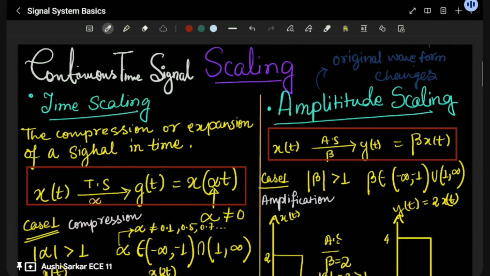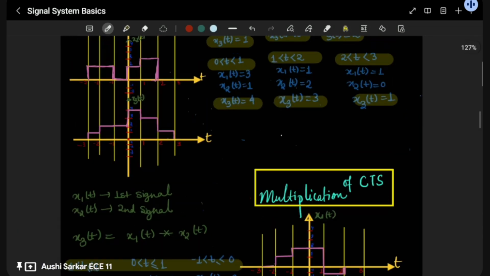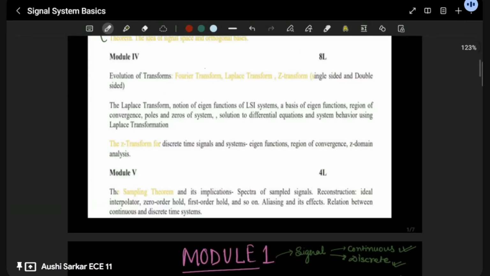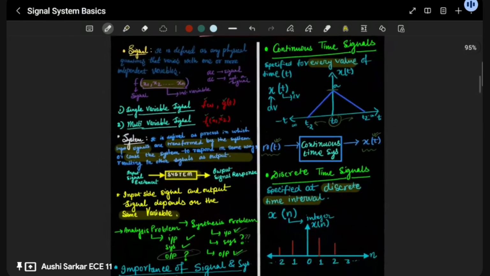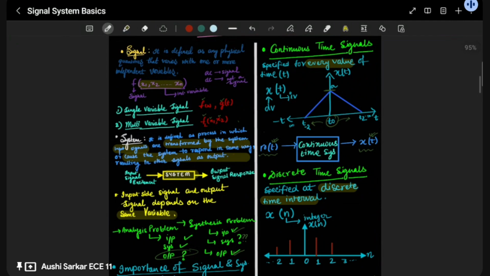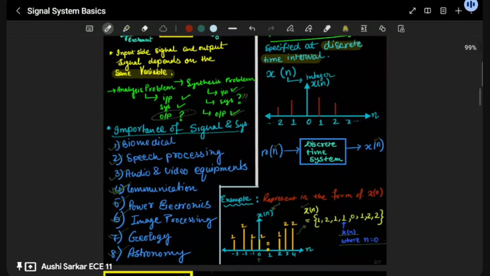Me, Ayushi Sarkar of third year ECE, will be continuing with the second lecture of Signal and System. So, I just want to give you a short recap of what we studied in our last lecture, the introductory ones. We had the syllabus discussion, and after that, basic terminologies: what is a signal, what is a system, what is a continuous time signal, what is a discrete time signal, and the importance of signal and system in our day-to-day life.